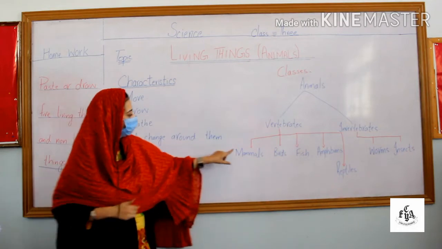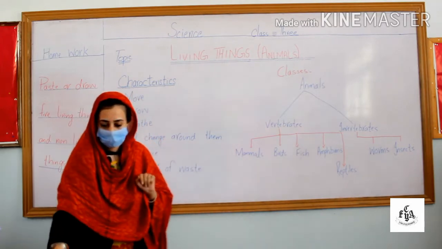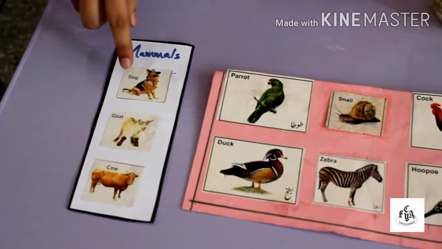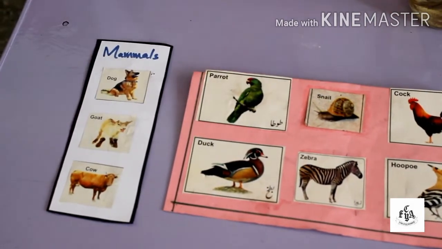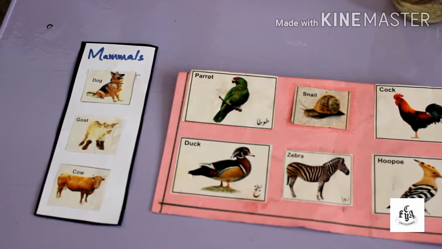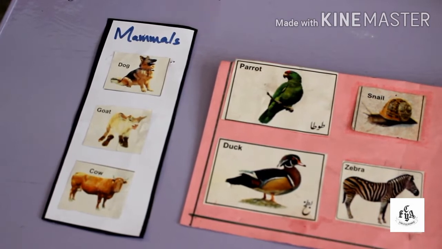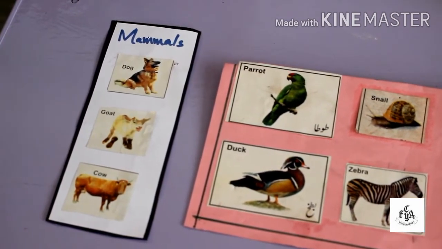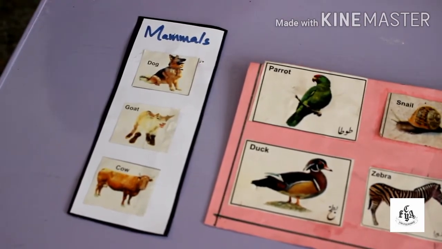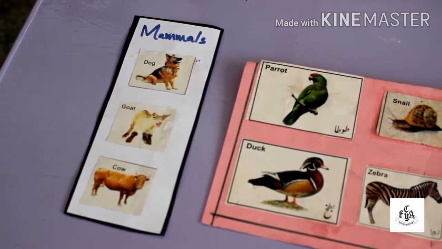Now mammals. Mammals are warm-blooded animals. These are examples of mammals: dog, goat, cow. Mammals are everywhere, in cold places or in hot places. Koala bears live in cold places as well as in hot places. Camels live in hot places. They breathe with their lungs. Human beings are also a type of mammal. Whale is also a mammal which lives in water and it breathes with the help of its lungs.